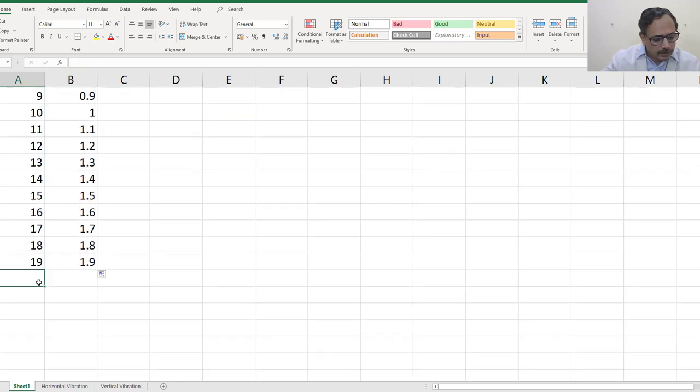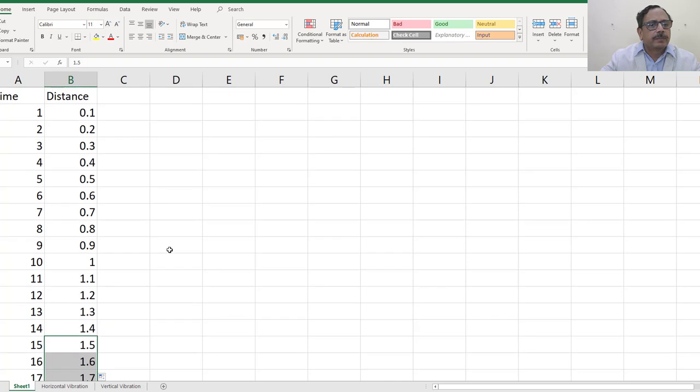So this is also 20 we have to take. So if we take these 3 and draw this, we'll get this is the distance which we have measured.